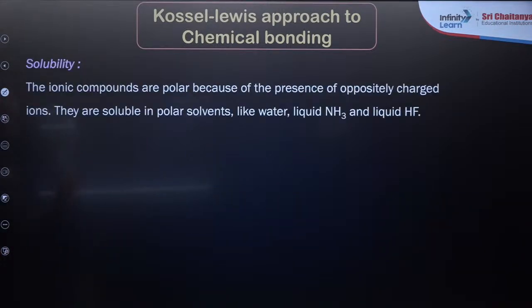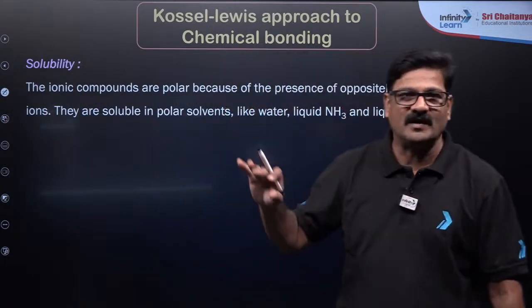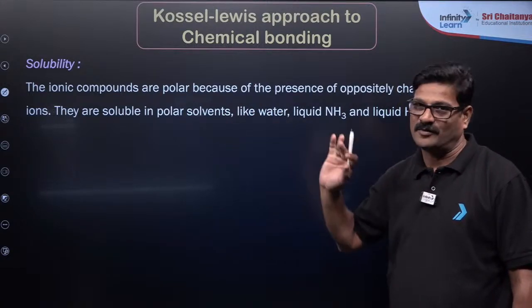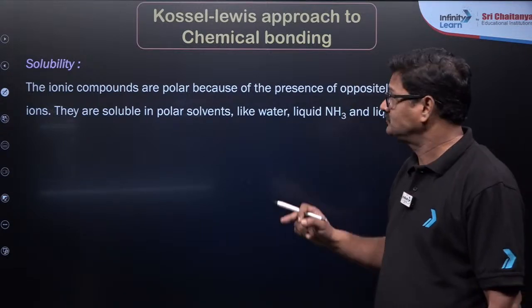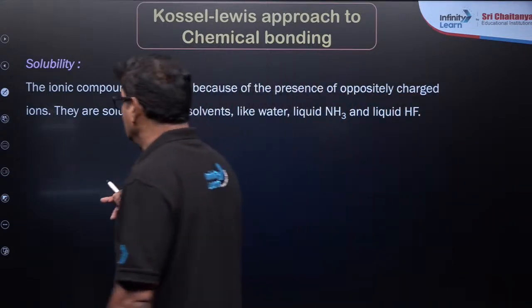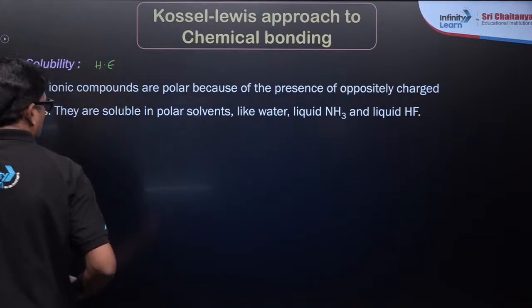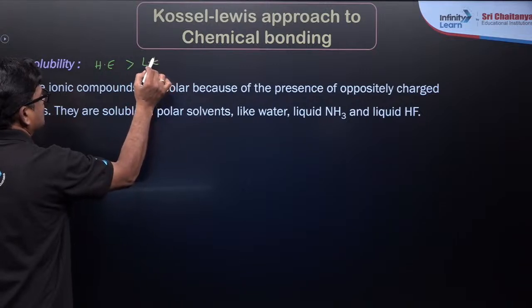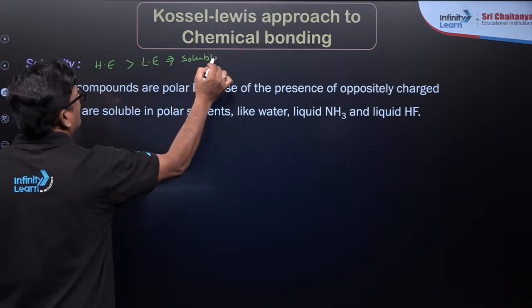Solubility: ionic compounds are polar because of the presence of oppositely charged ions. So they are soluble in polar solvents and insoluble in non-polar solvents. The solubility depends on various factors. If the hydration energy of a compound is greater than its lattice energy, it will be soluble in water.